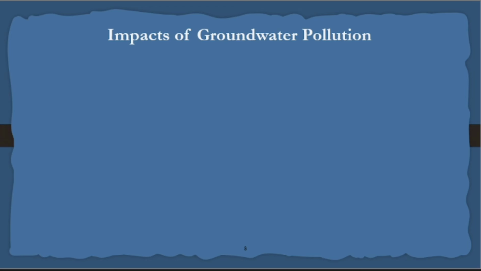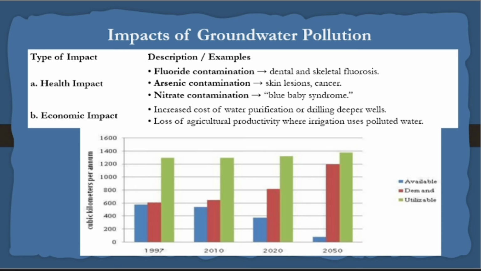Next thing, impacts of groundwater. Even though we have available water, utilizable water may be very less. So these two colors you can understand: available water is blue and demand is red. BBMP people are taking from the river, treating it and supplying to us. What will happen? The groundwater will be polluted. There is a high demand and you cannot supply it. So due to this, groundwater pollution impacts your health.